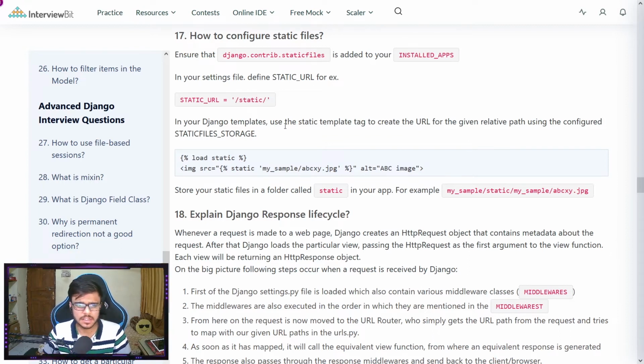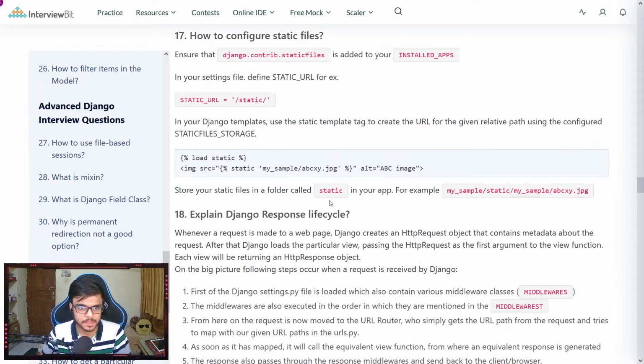Now in any particular template, we can use a static tag to create a URL from the given relative path. Basically, for every template we need to initialize static, that is, load static in percentage and curly braces. Then we can add a static tag with the same format, that is, we write static and then the path for the resource that we are linking to. Then we create a static folder in our particular app and put the static files in there, whatever we want to access.